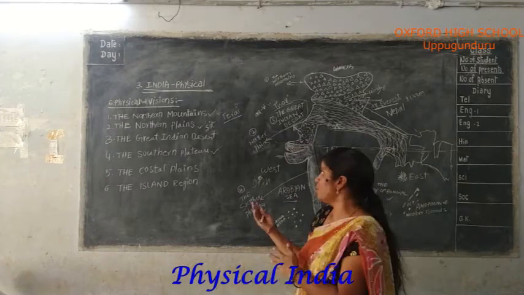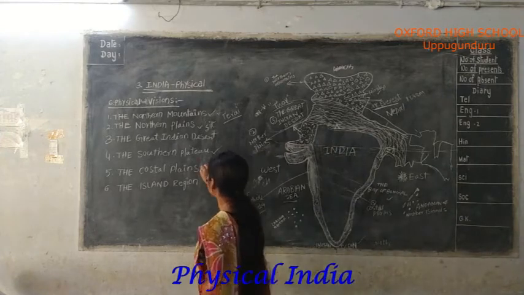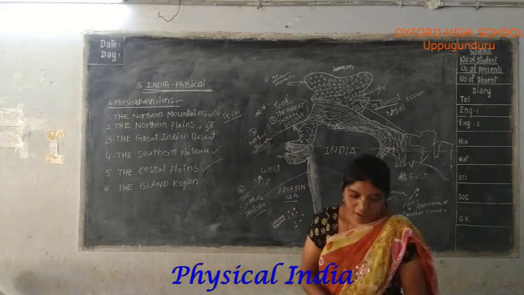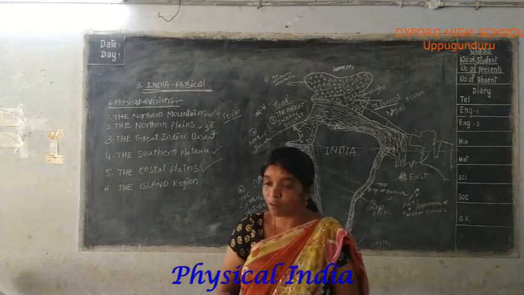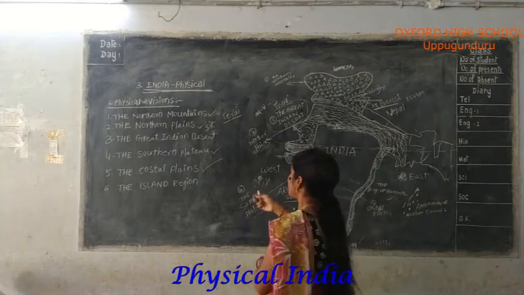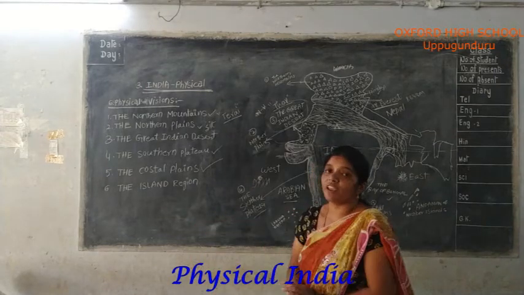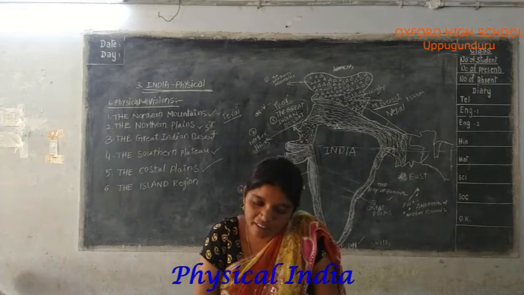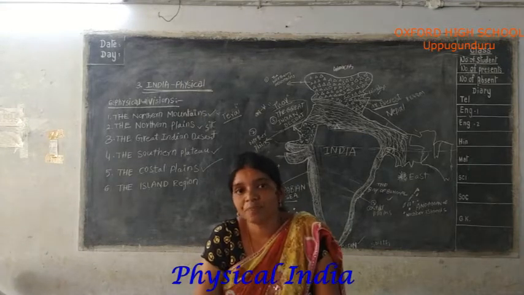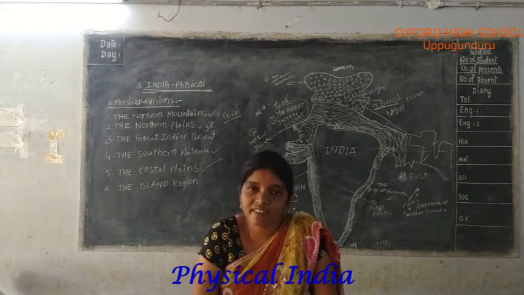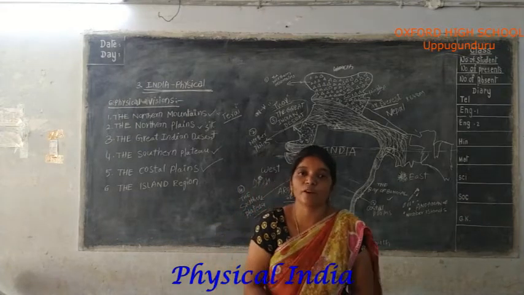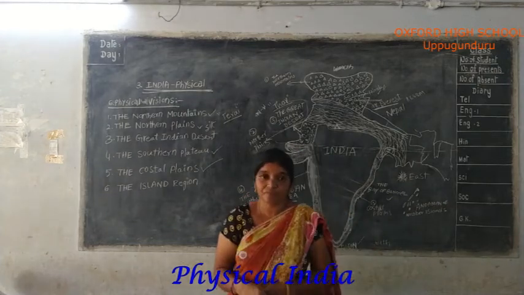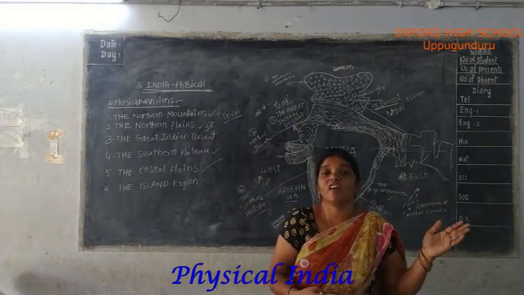Next, we go for the fifth division. The fifth physical division is the coastal plains. All of you discussed this in the previous lesson. Coastal plains: plain land means flat land. The land near the sea or ocean is called coastal plains. It has a larger area.